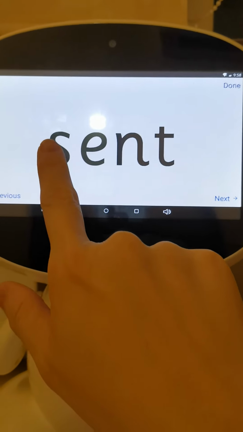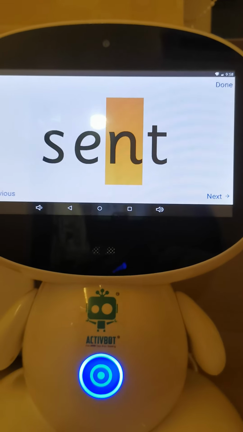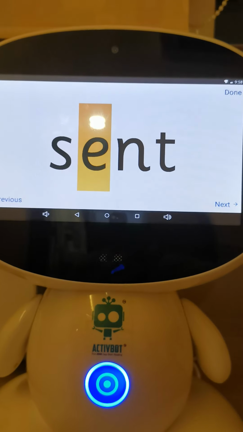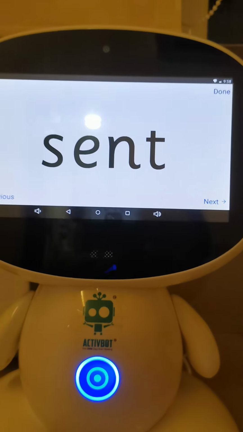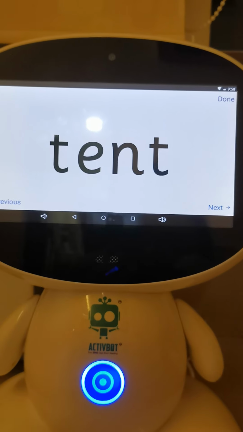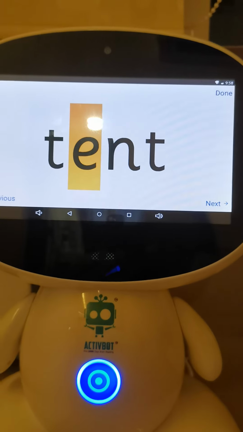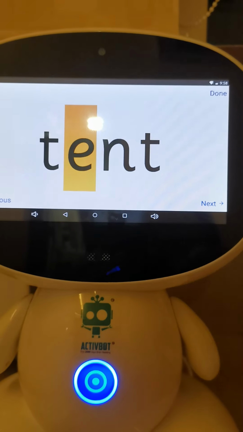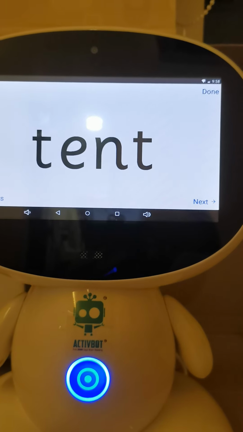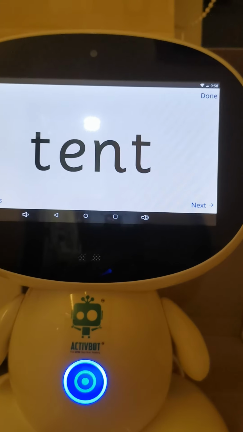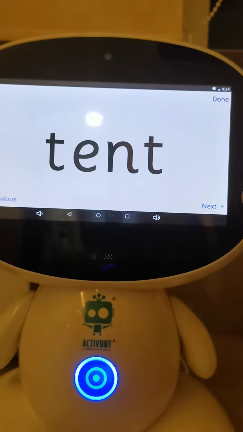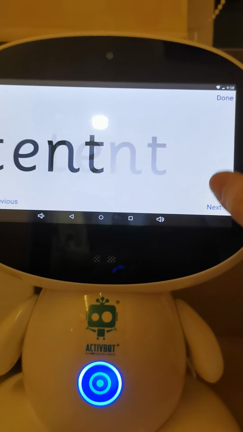What is this word here? Scent. Again. Scent. How about this word here? Tent. Tent. I know someone has a tent at home. I think it's Isaac. He has a play tent at home.